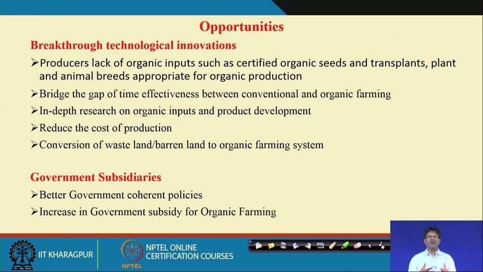We will discuss, when we go to input management, how time effectiveness can be maintained through organic farming. As compared to chemical farming, how can you take quicker actions, control pests and diseases very quickly, and take care of the crops, the pests, diseases and weeds even, in organic farming systems.